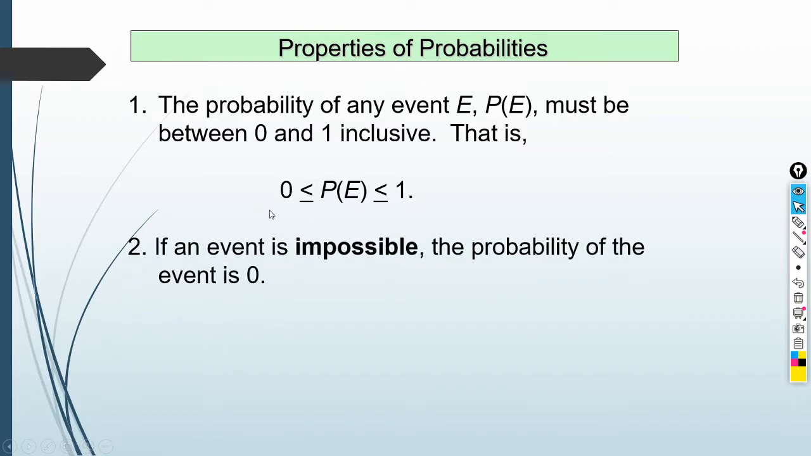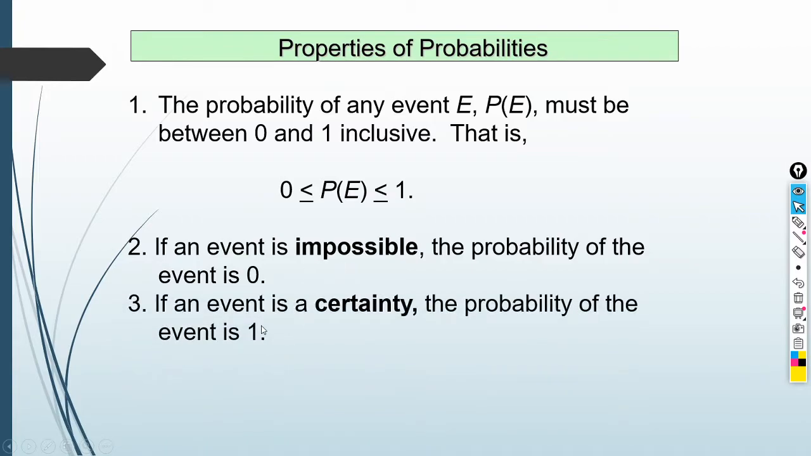So, it's 0 when an event is impossible to happen. And it is 1 when an event is a certainty. So, may chance talagang mangyari, 100% that an event will happen. For sure, its probability is equal to 1. Pero pag ang probability ay never or impossible to happen, then it is equal to 0.